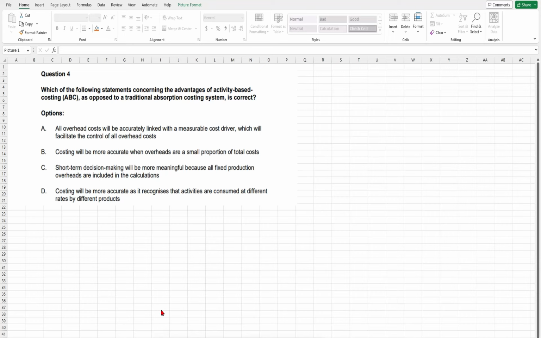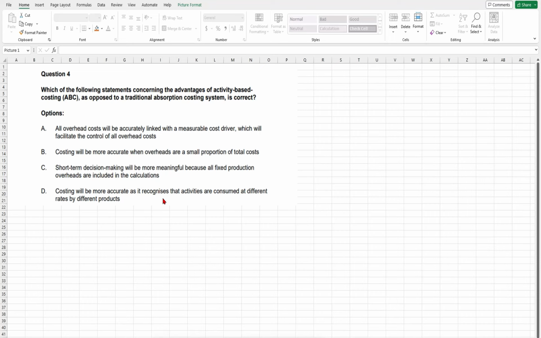And last, costing will be more accurate as it recognizes that activities are consumed at a different rate by different products. Exactly. In traditional costing, we are using just machine hours and labor hours per unit to absorb the overhead. During that time, the proportion of overhead was also small. But nowadays, lots of work is done by the machine, so the overhead cost proportion is large.